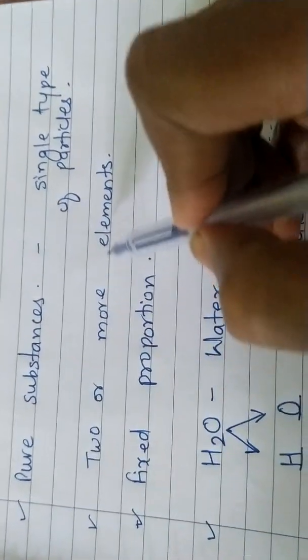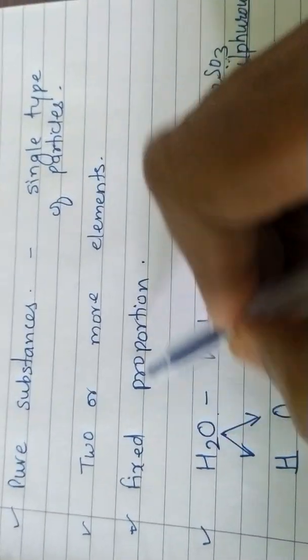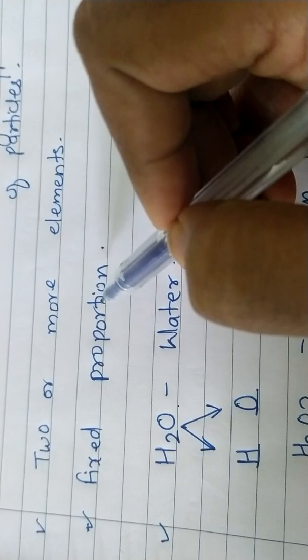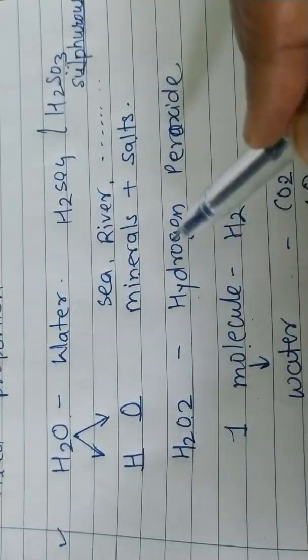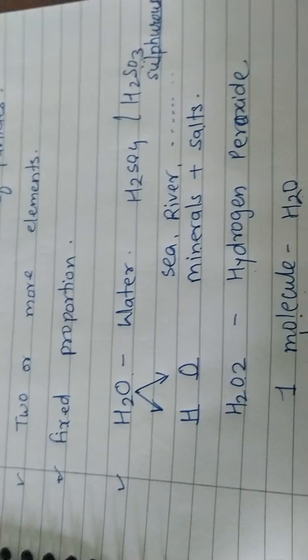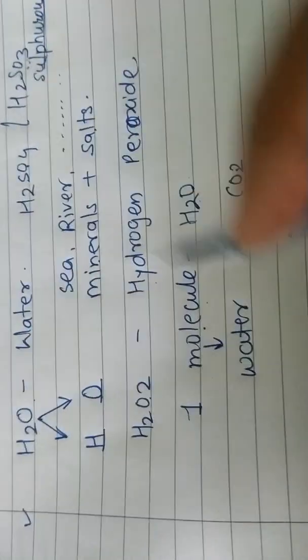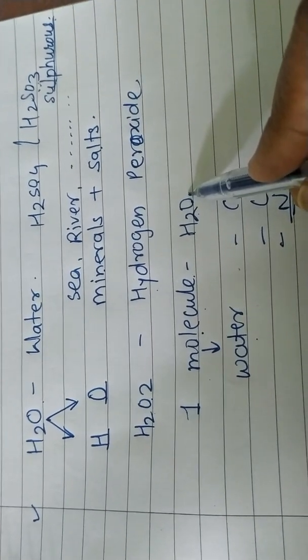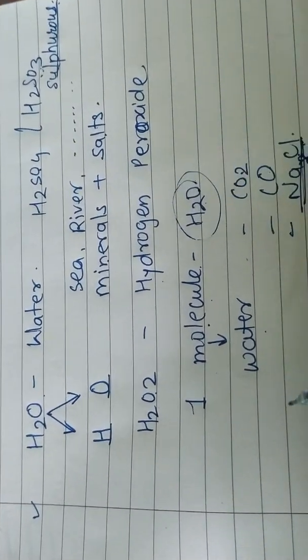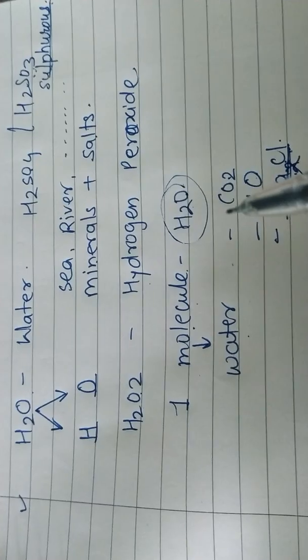So that way it is a pure substance. Two or more elements are there, that we have seen, and the fixed proportion. More examples of fixed proportion we will discuss. Here the idea was only to explain how it is a pure substance. Maybe other things are added in it, but the basic molecule of water will be H2O. It will not contain any other particle in it. So it is a pure substance.